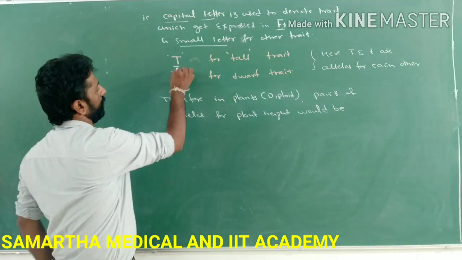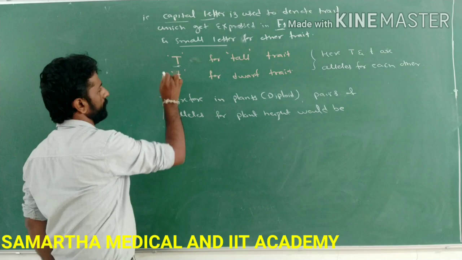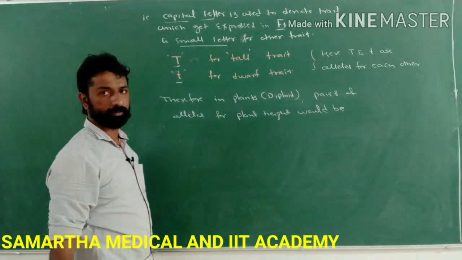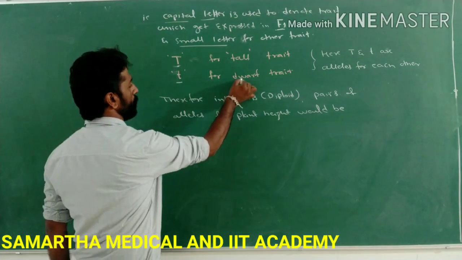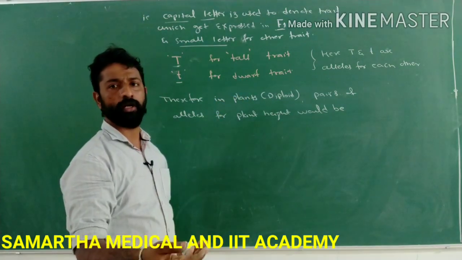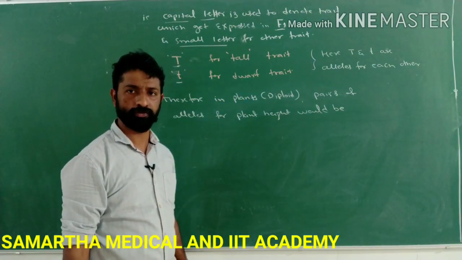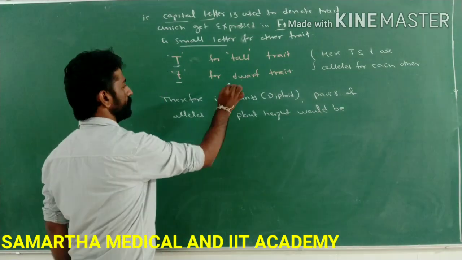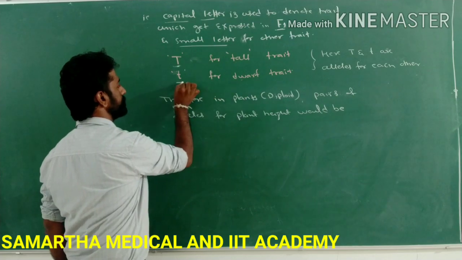So these two are the contrasting traits for the character plant height. As all plants in the F1 generation will be tall, in order to denote that, a capital letter is used. Dwarf plants do not appear in the F1 generation, but they reappear in the F2 generation, so in order to denote the dwarf trait, a small letter is used.